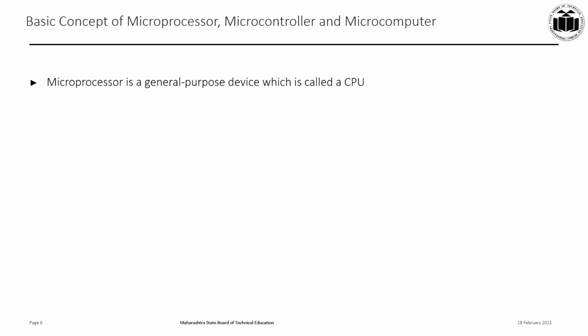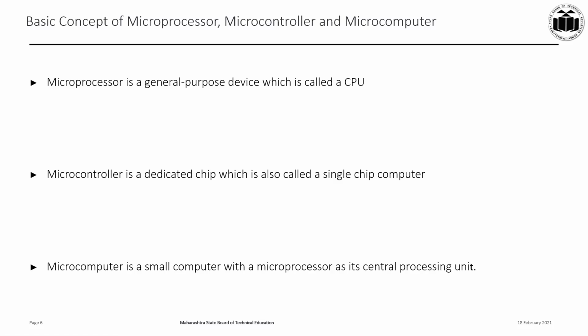Microprocessor is a programmable electronic chip that has computation and decision-making capabilities which are similar to a central processing unit of a computer. Hence, it is referred to as a general-purpose device, which is also called a CPU. A microcontroller is a single-chip computer which processes and controls. It performs a specific task and hence is referred to as a dedicated chip, which is also called a single-chip computer. Microcomputer is a small computer itself with a microprocessor as its central processing unit.